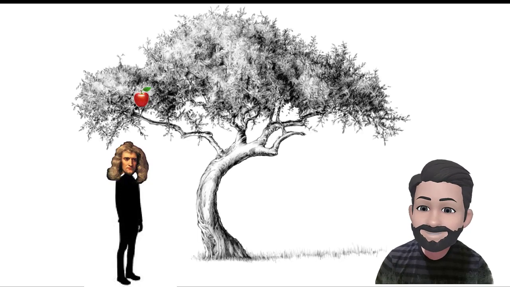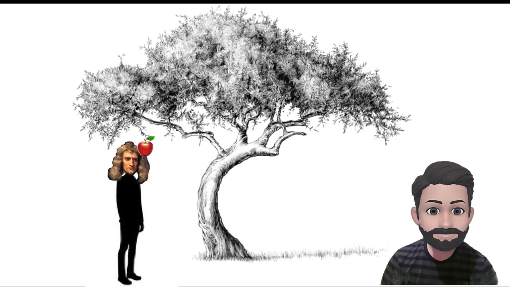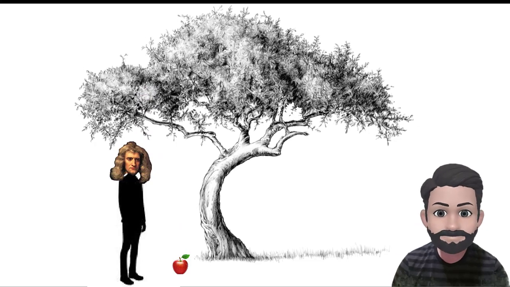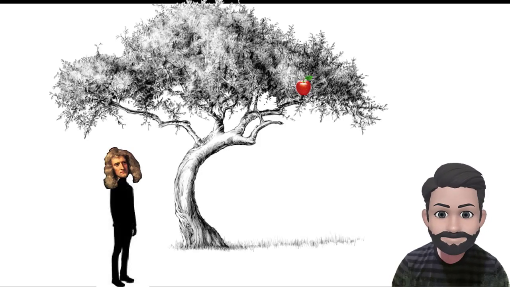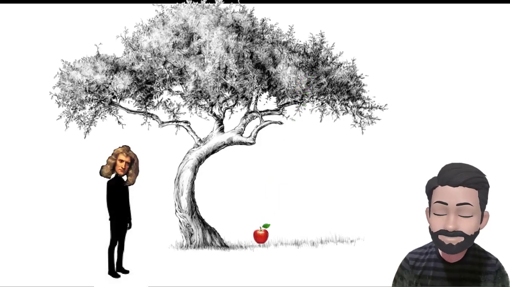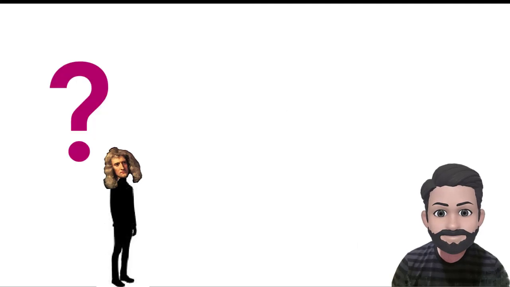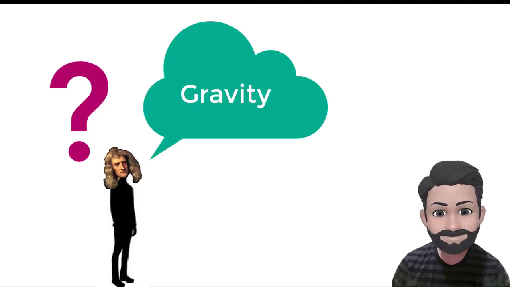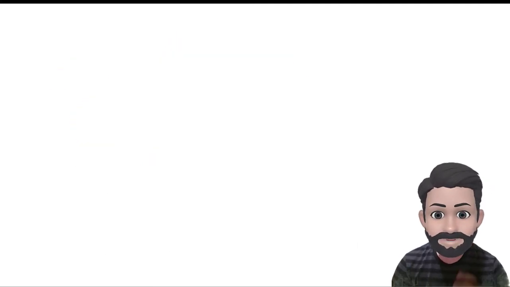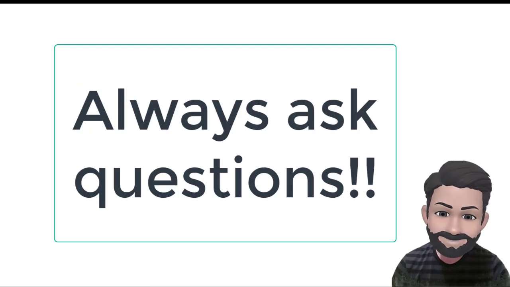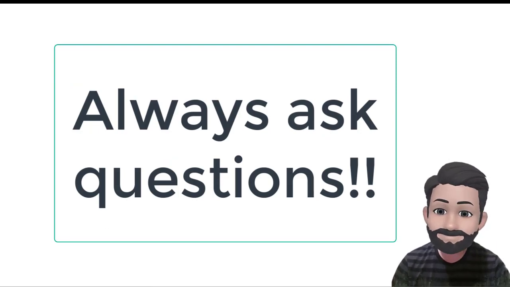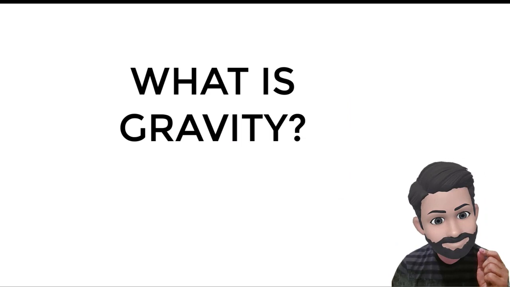His story of the discovery of gravity is very famous. It says he discovered gravity when an apple fell on his head. This is partly true, but not the apple hitting his head. He saw the apple fall in the garden and thought, why does anything fall to the ground? Why not fly up? With this very simple question, he discovered gravity. That is why I keep saying, always ask questions. So let's start with a very simple question.